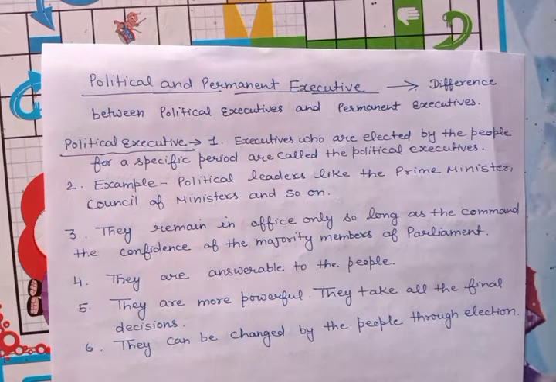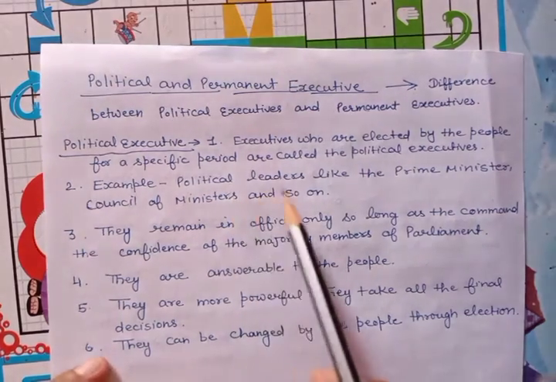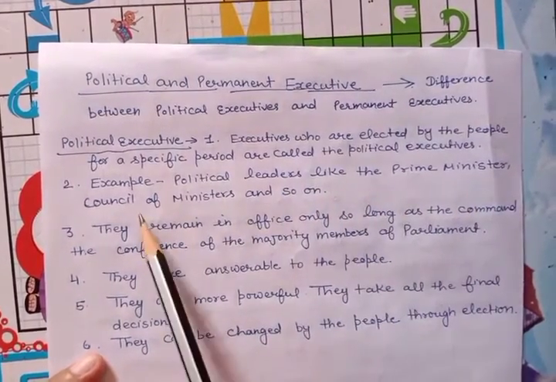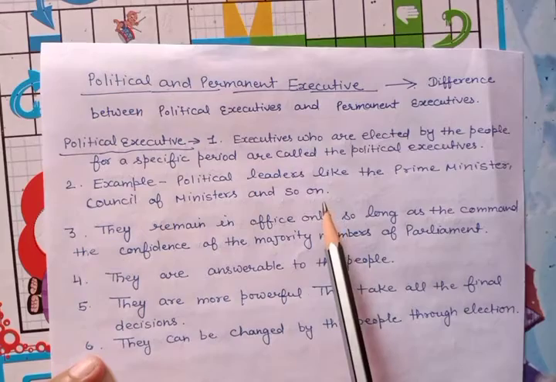We have a fixed tenure of our government, 5 years. Lok Sabha elections and state assembly elections are held after every 5 years. So those people who are elected by the people for a specific time are known as political executives. For example, the political executive includes political leaders like the Prime Minister, Council of Ministers and so on.